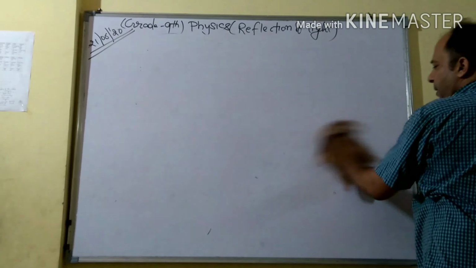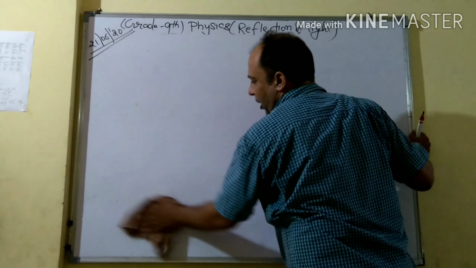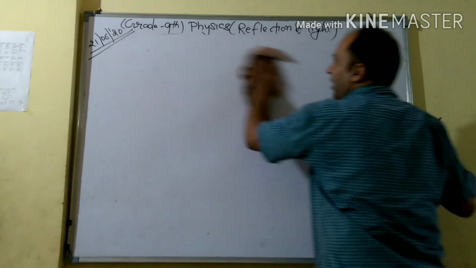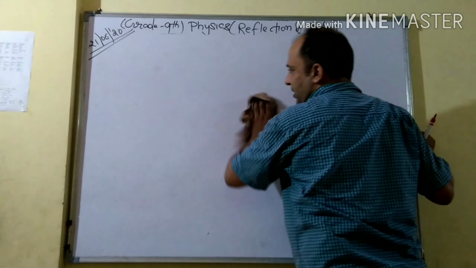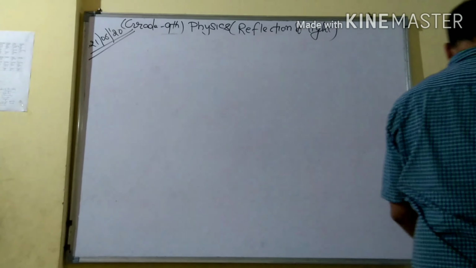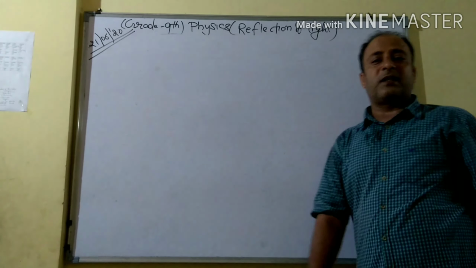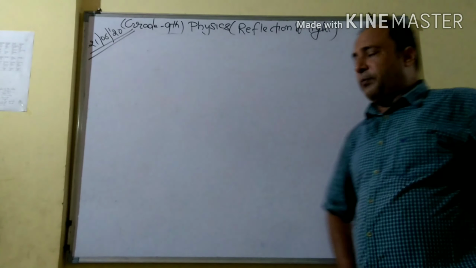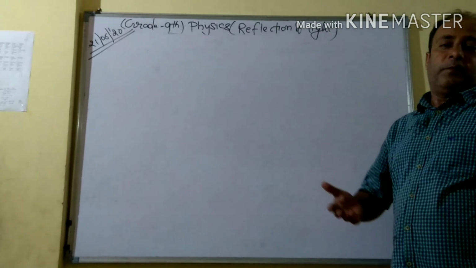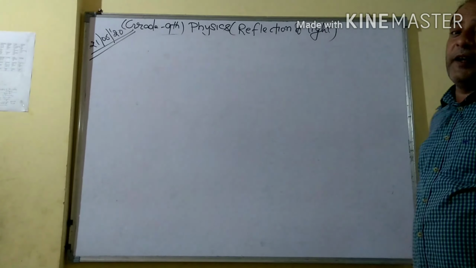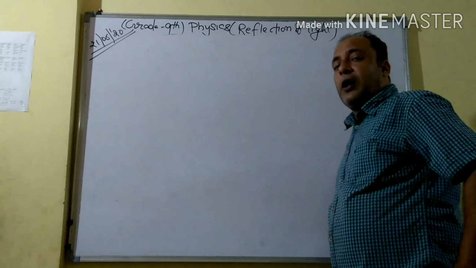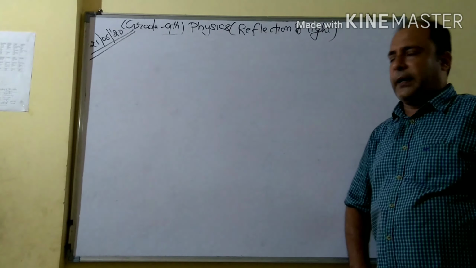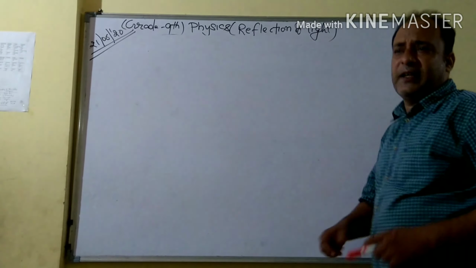When an image is formed after the actual meeting of rays after reflection, that is your real image, and it is formed on the screen. Another one is the virtual image, which is formed when the rays are produced to meet after reflection. That is called a virtual image, and a virtual image never forms on the screen. And one more thing, a virtual image is always erect.